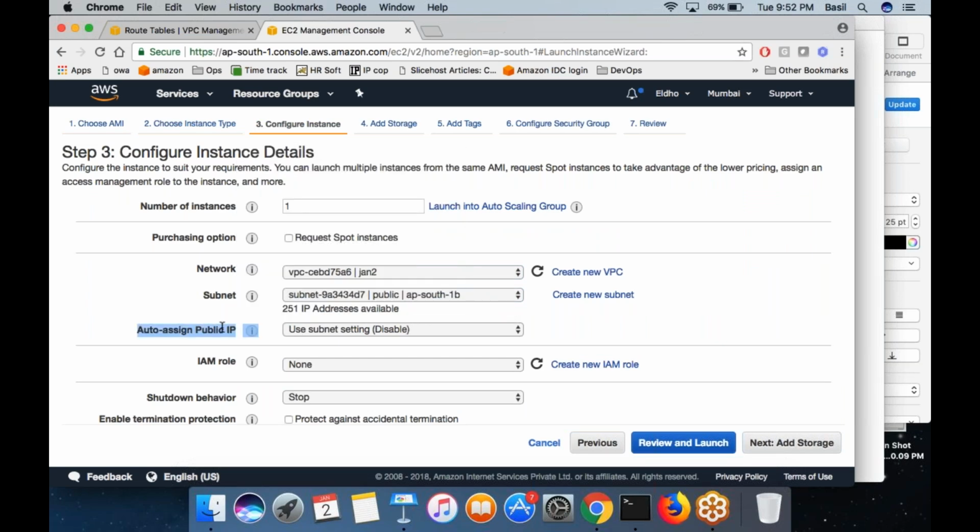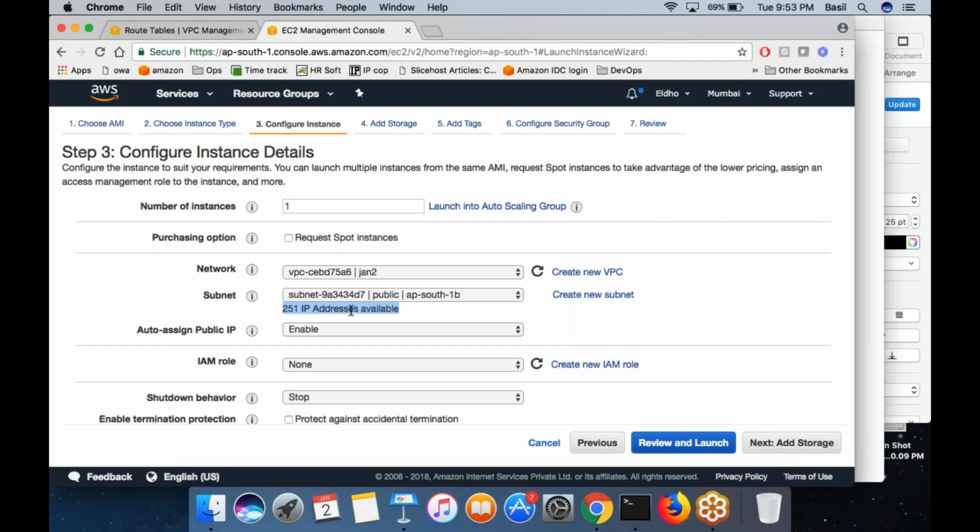Auto assign public IP. Should the machine get a public IP or not? By default, it is disabled. I am changing that to enable. If I put enable, then the machine will automatically get one public IP. I need a public IP on this machine if I want to connect to it using my PuTTY. Right? That's it. Click on review and launch.